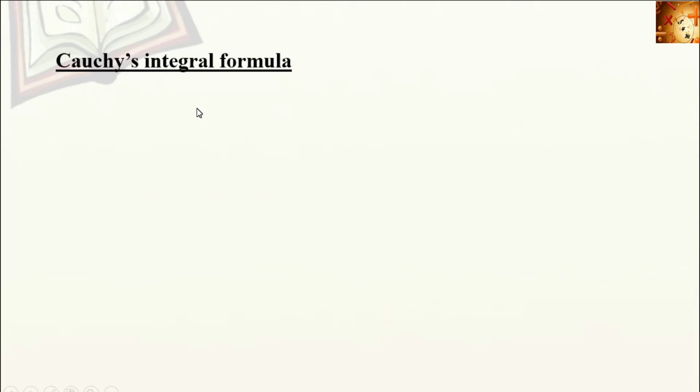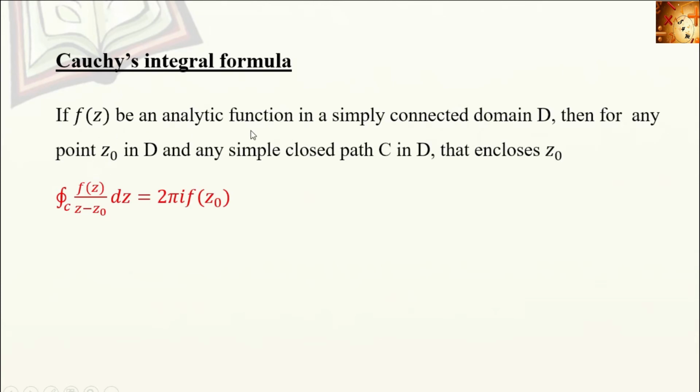Next, for finding the integral, we need Cauchy's integral formula. This is the formula. If f of z is an analytic function in a simply connected domain D, then for any point z0 and for any simple closed path C that encloses z0, the integral over C f of z divided by z minus z0 dz is equal to 2 pi i into f of z0, or f of z0 equals 1 by 2 pi i integral over C f of z divided by z minus z0 dz. This is Cauchy's integral formula.